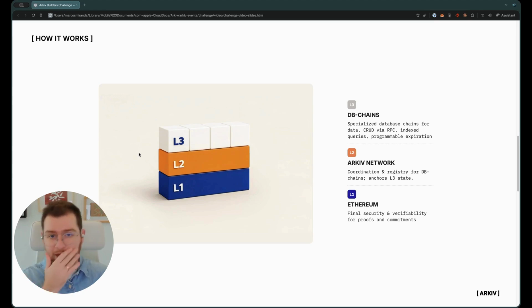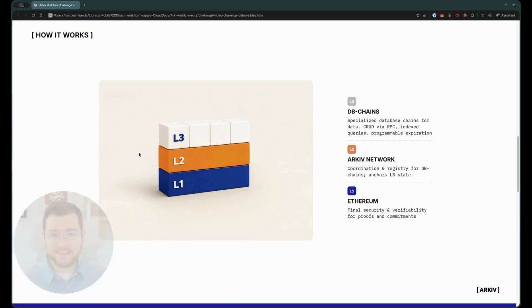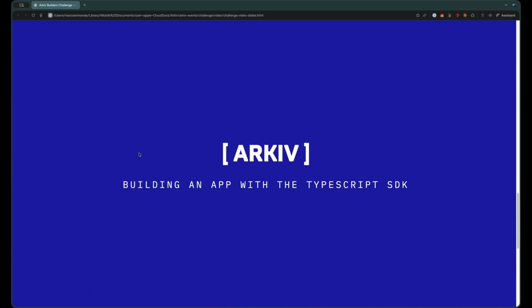On the second layer, we have the Arkiv network. This is an L2 that is acting as a coordinator and a registry for all the DB chains. And this is where the DB chains are actually settling to. At the bottom, we have Ethereum, and the Arkiv ecosystem inherits security from Ethereum. So everything ends up settling there. I'm pretty sure that you want to see it in action. So let me hand it over to Severin. Severin's going to show you guys how to build an app using the TypeScript SDK.